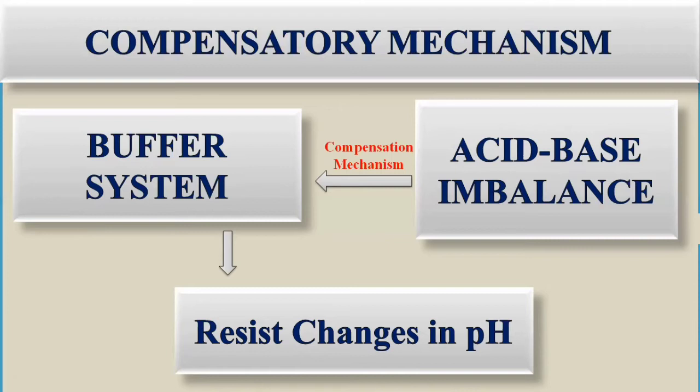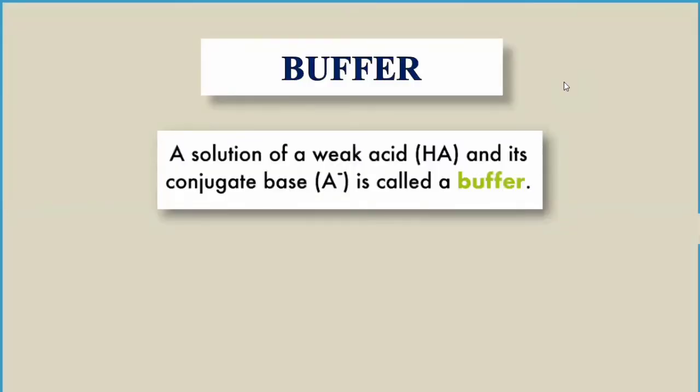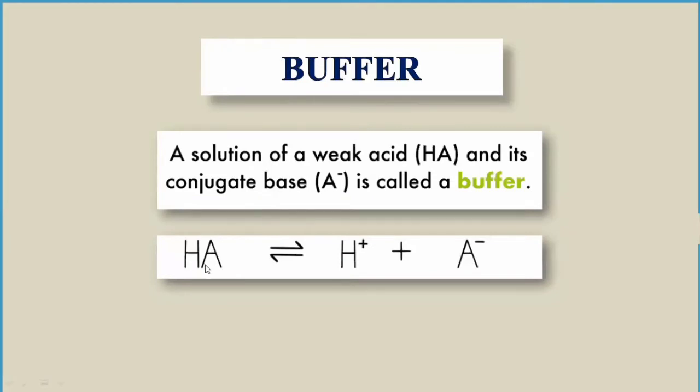Buffers are a combination of a weak acid together with its conjugate base. In this example, this is the weak acid, and this weak acid dissociates into a strong acid and the conjugate base.